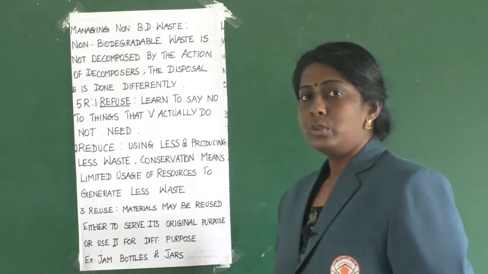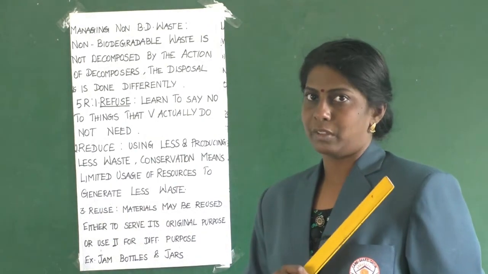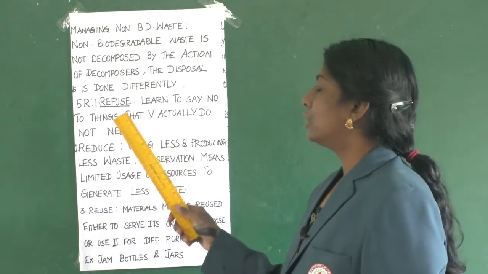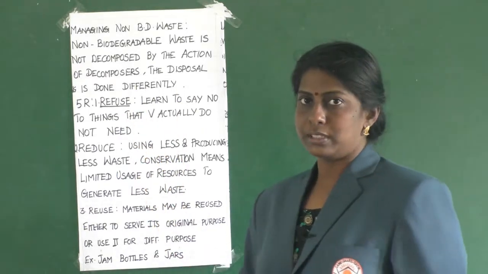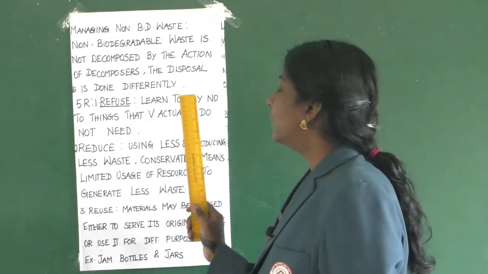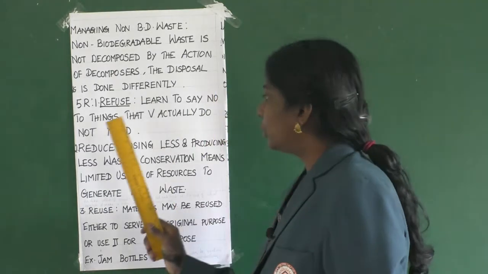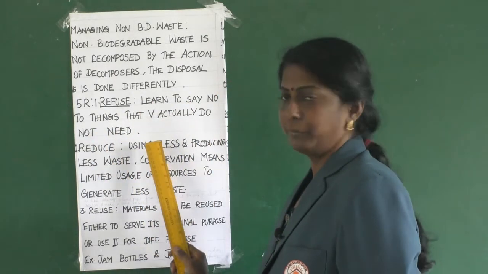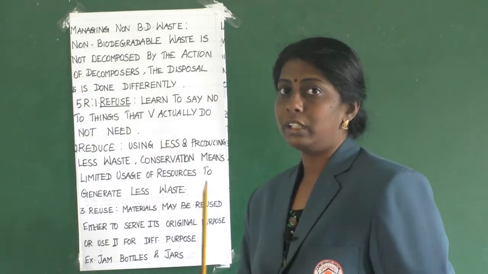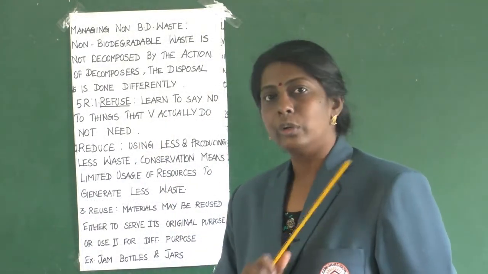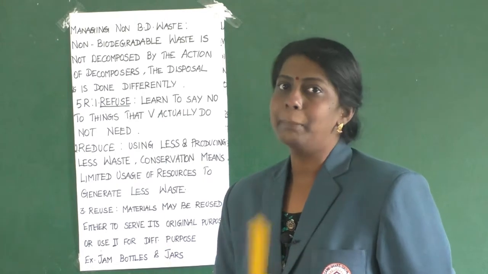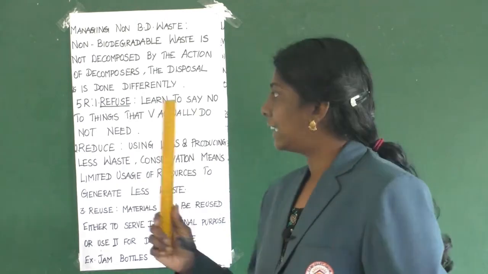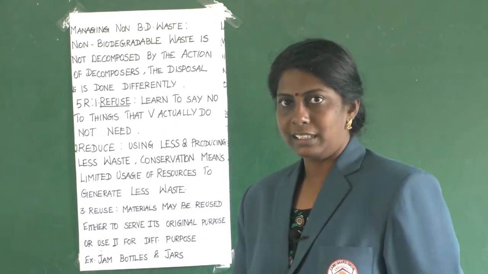So here they are using 5 R's. The first one is refuse. Here learn to say no to things that we actually do not need. If we do not need them, we should learn to say no. We should not keep adding those things. So that's what refuse. Clear?